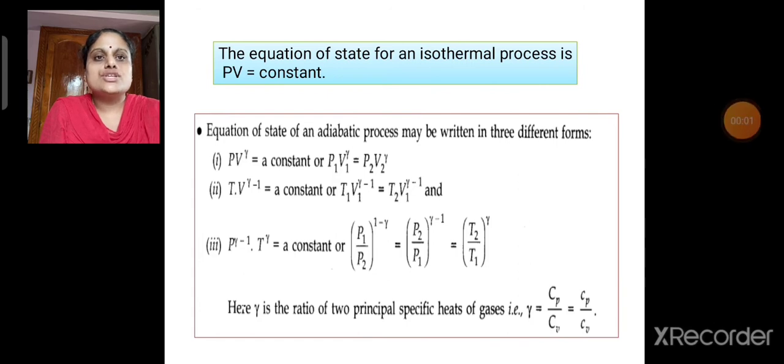The third equation of state for an adiabatic process is P^(1-γ) T^γ is a constant, or P1^(1-γ) T1^γ is equivalent to P2^(1-γ) T2^γ. As we had already seen, γ is known as the ratio of specific heats, that is Cp by Cv.